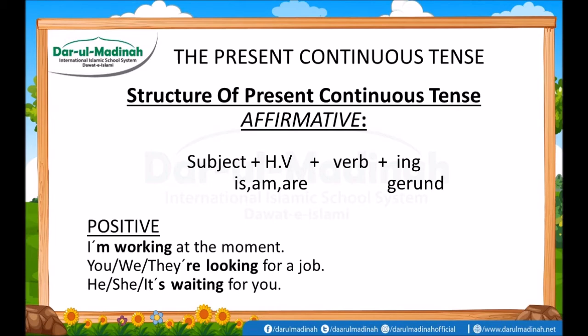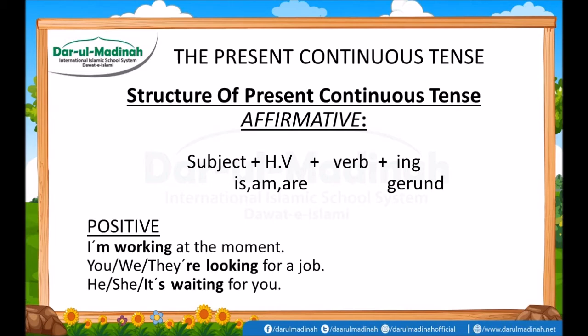Just like, I am work. Then we use ing form with the first form of the verb. When we attach ing with any first form of the verb, it indicates that the time is continuing or the work is continuing.